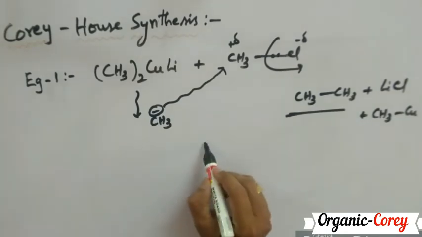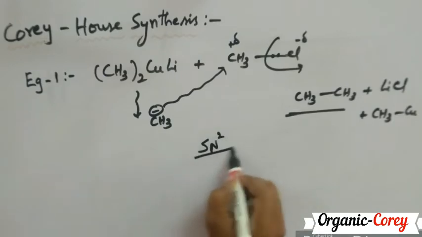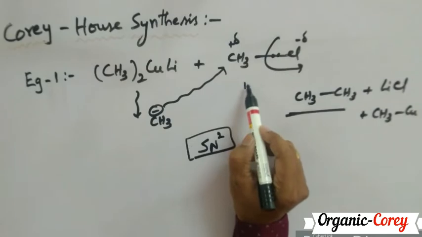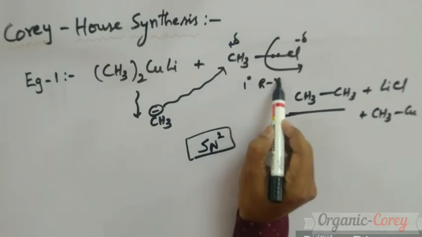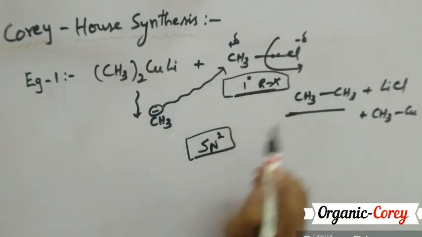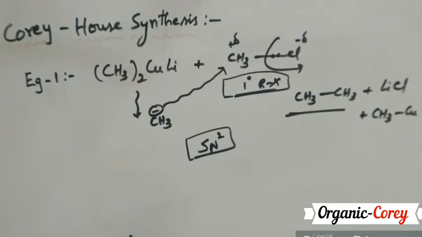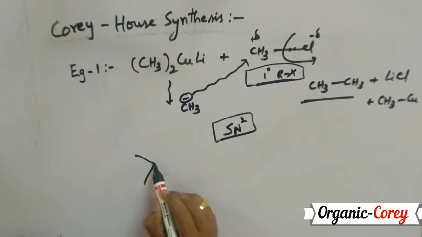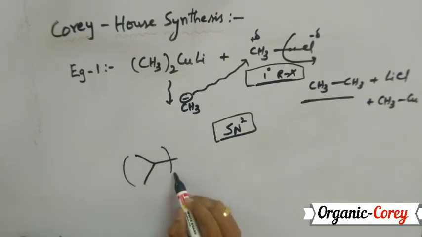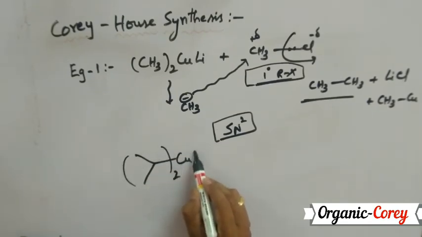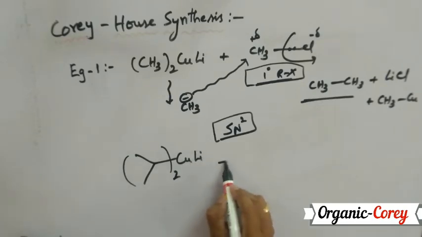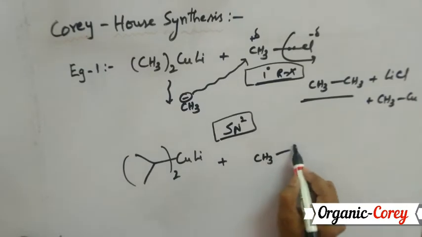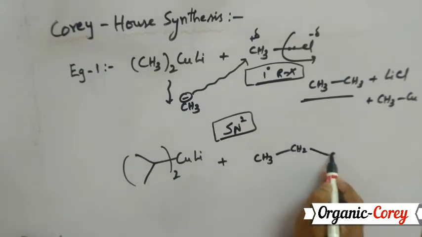Corey-House synthesis follows SN2 mechanism. We know pretty well, for SN2 mechanism, I need to take a primary alkyl halide such that I get better yields. Therefore, the alkyl halide taken must be primary. Let us consider one more example. Here I am taking diisopropyl lithium cuprate and I am treating this with, let us suppose, ethyl chloride, CH3CH2Cl.